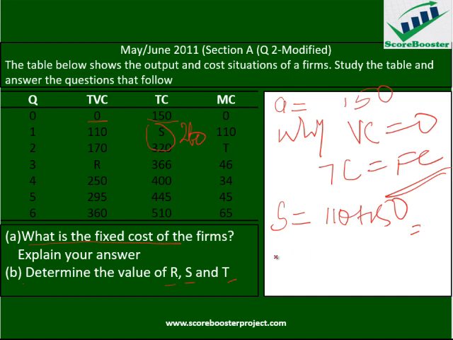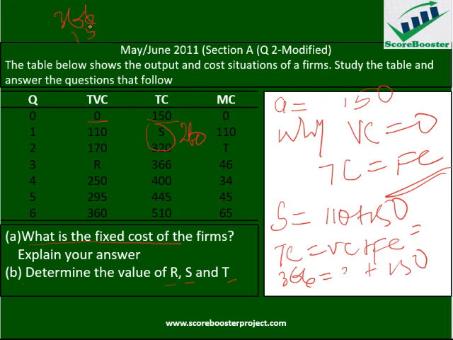Then R is total variable cost. So if the total cost is equal to variable cost plus fixed cost, and we already have the total cost to be 366, we don't know variable cost, it's not known. Then our fixed cost is 150, so we just take our 366 here minus 150.